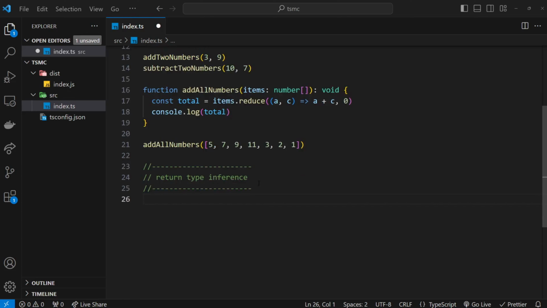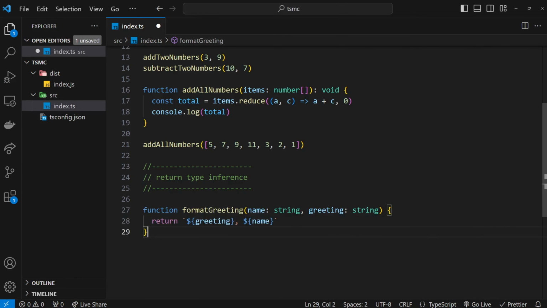Okay, so there's one more thing I quickly want to mention in this video, and we have already touched upon it, and that is return type inference. So I'm going to paste in a function right here, and this function is called formatGreeting, and it takes in two arguments. A name, which is a string, and also a greeting, which is a string. Now inside here we return basically a template string which combines these two, so it takes the greeting first and then the name. So this could be good morning, and this could be Mario, and it could be good morning Mario that we return, which is a string, right?